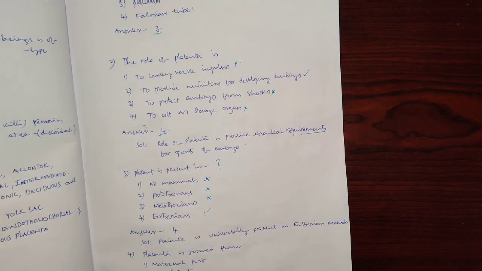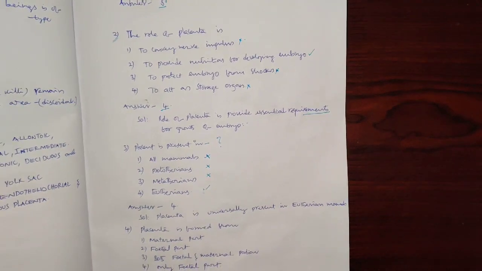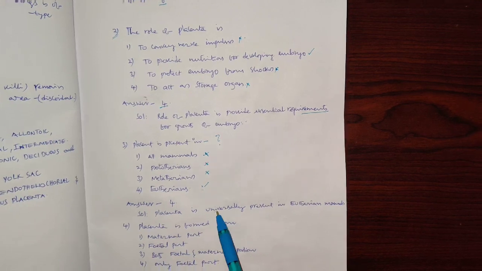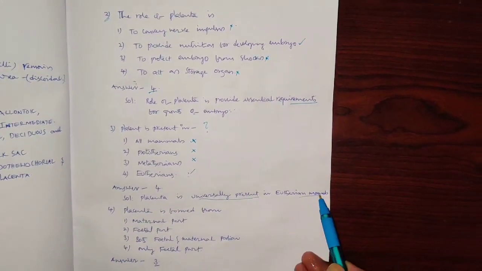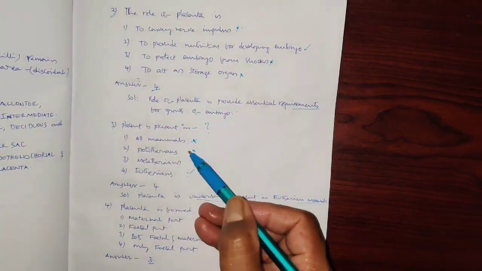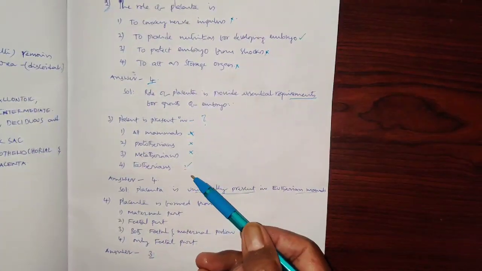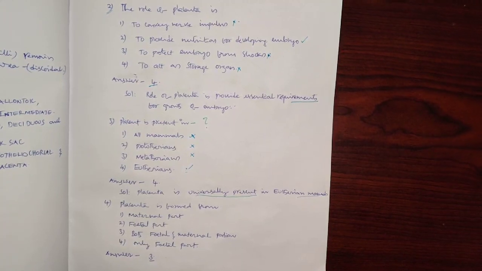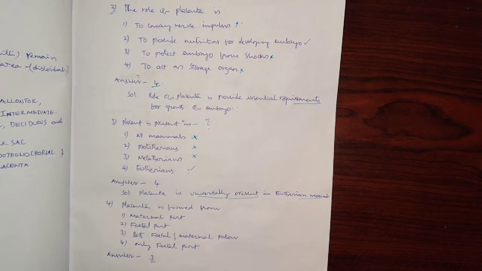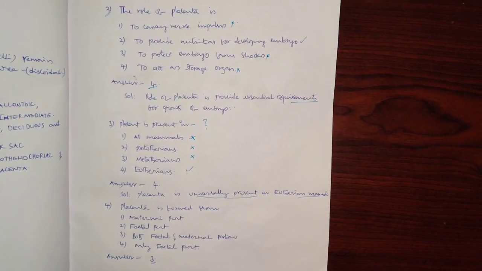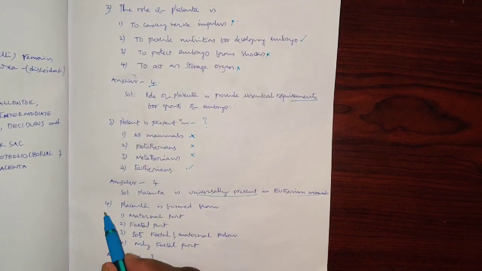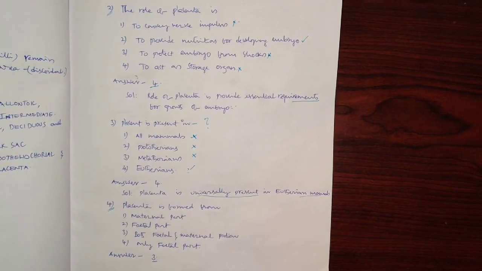Other cases are in no way concerned with that. So the placenta is universally present in eutherian mammals, but not found in prototherians. Of course, in metatherians it is present, but only partially; marsupials are partially or incompletely placental mammals. Now let us go on with the next question.